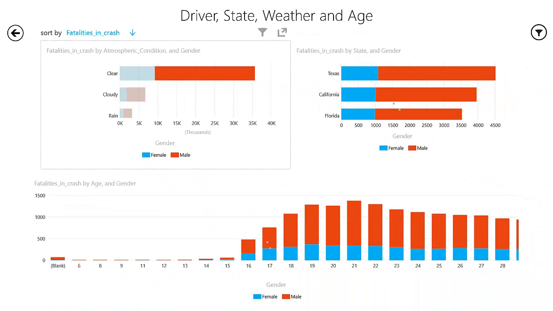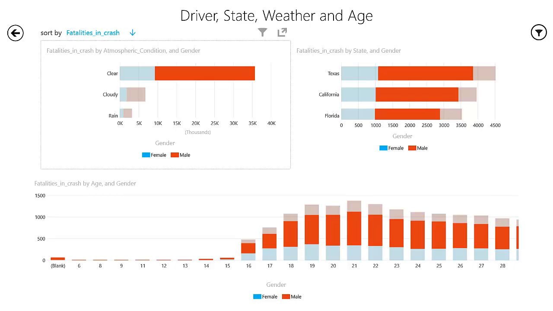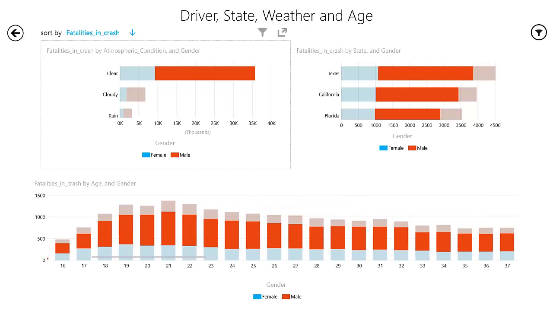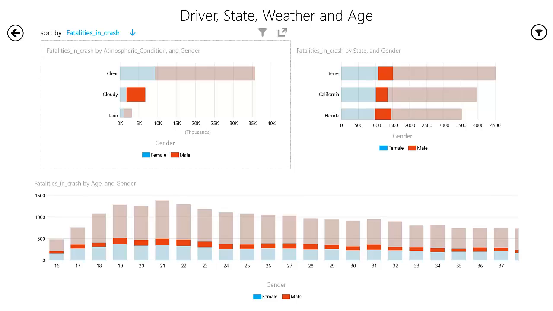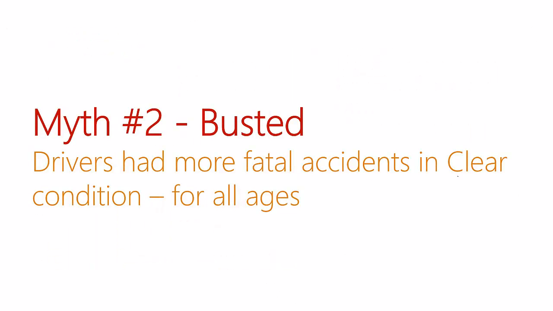The great thing about the Power BI app is that it is touch-friendly and interactive too, as shown on the display right now. Drivers had more fatal accidents in clear condition regardless of their age. Myth number 2 is also busted.